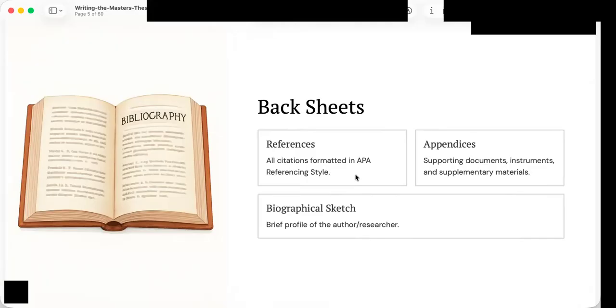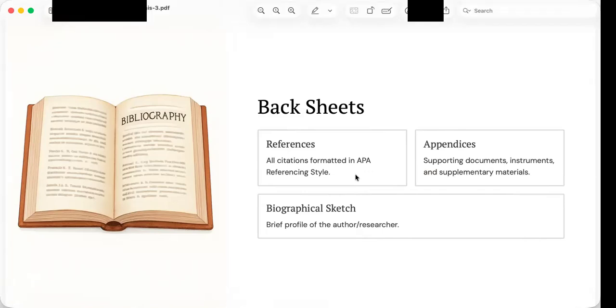The second component is appendices. These are supporting materials that would interrupt the main text if placed inside the chapters. Examples include interview guides, survey questionnaires, informed consent forms, letters requesting permission, validation reports, photographs, and other supplementary documents. Including these materials demonstrates that your study was conducted systematically and ethically.